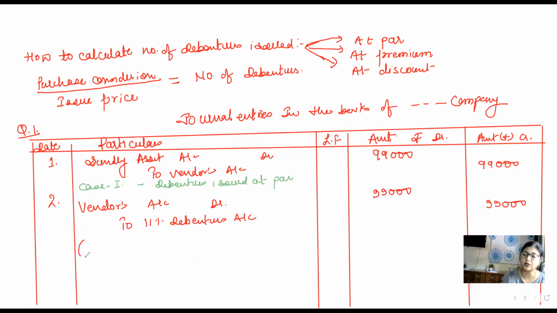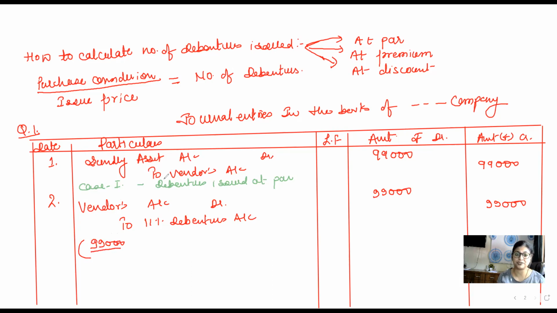Now, though it is not required, just for understanding purpose, let us find out how many debentures are issued, because you will have to write in narration how many debentures are issued. How do we calculate the number of debentures? I'm doing the calculation here only, you don't do it here. You write it as a working note. 99,000 divided by issue price of the debenture.